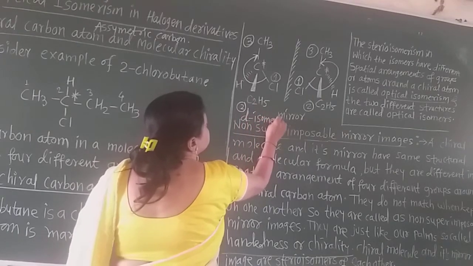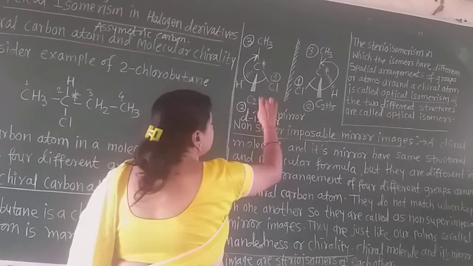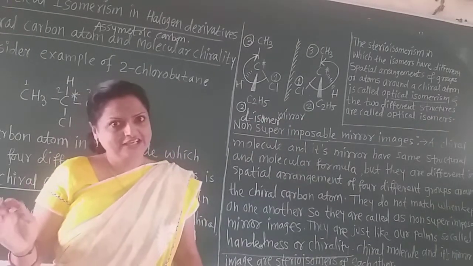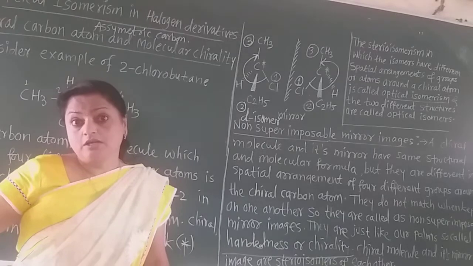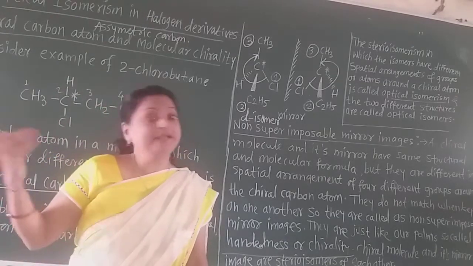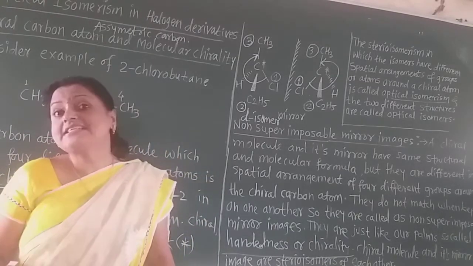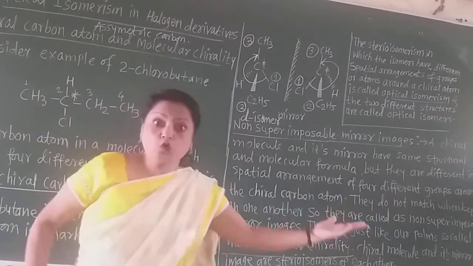Remember that. This is the d-isomer. D means dextrose. You may have heard the word dextrose in the hospitals. Sometimes your relatives will be admitted there and the doctor always says to give him the dextrose.